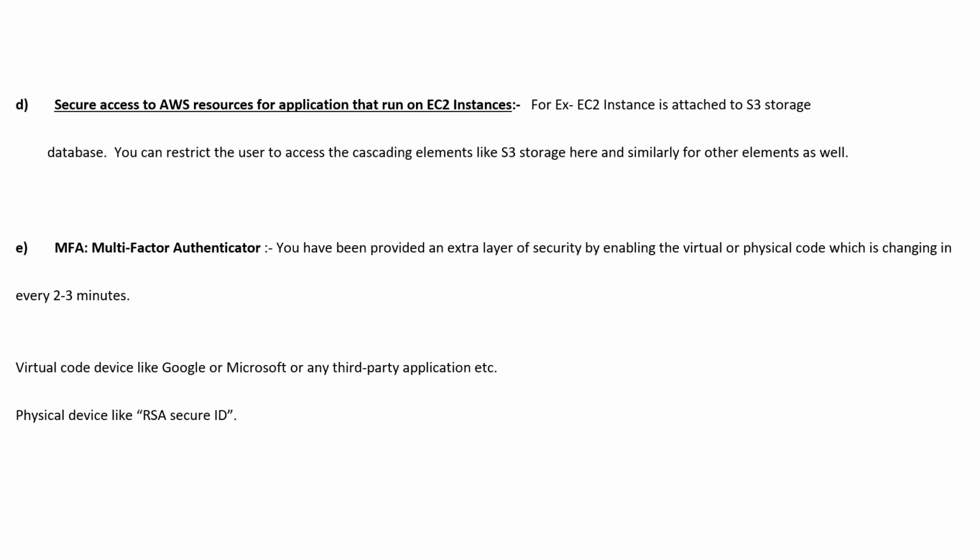Like Google Authenticator, Microsoft Authenticator, or any other third-party applications which are available on the stores, right? And the physical devices, like we have the hardware device RSA SecurID. So these are certain multi-factor authenticators. So overall, guys, multi-factor authentication is an extra level of security applied during access to applications. Next slide.